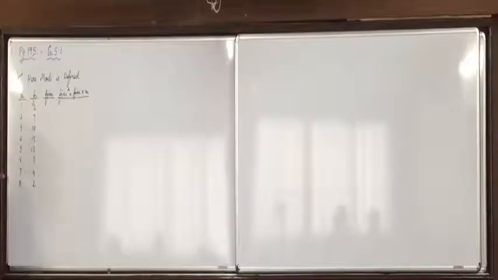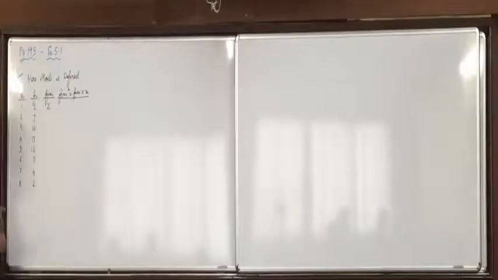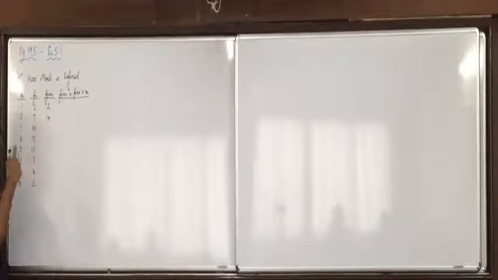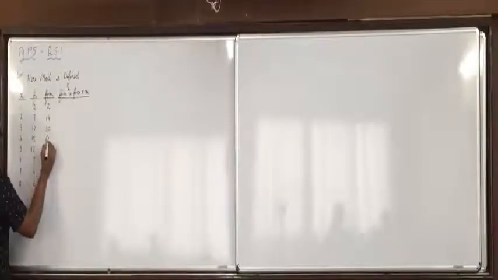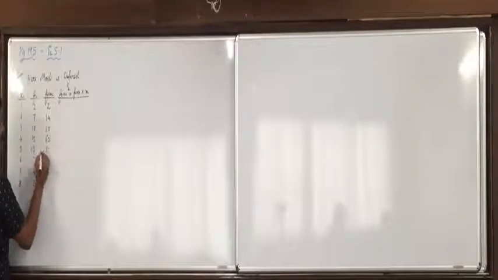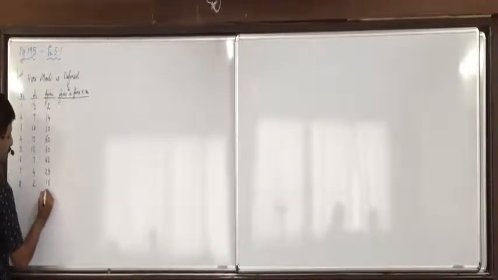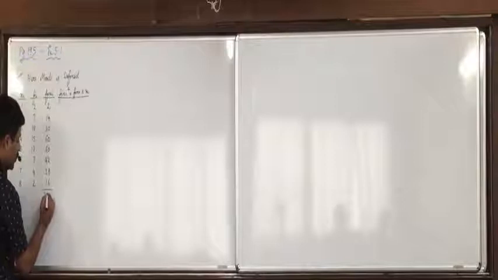So first we need Fi Xi, okay? Fi will be multiplied with Xi. 2 into 1, put it in M plus. You remember memory functions also? So 7 into 2, 14, put it in M plus. Keep on putting it in M plus, okay? Then 10 into 3, M plus, you get 30. 15 into 4, 60, M plus. 12 into 5, 60 again, press M plus. 7 into 6, 42, M plus. 4 into 7, 28, M plus. 2 into 8, 16, M plus. Press MR. 252. Do you all get this? All are clear with Fi Xi values? Raise your hand who did not understand.